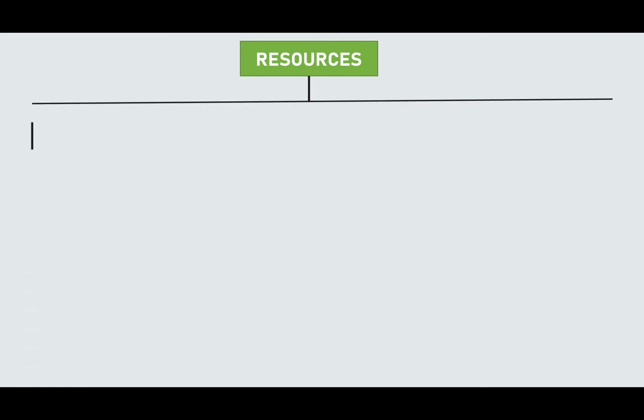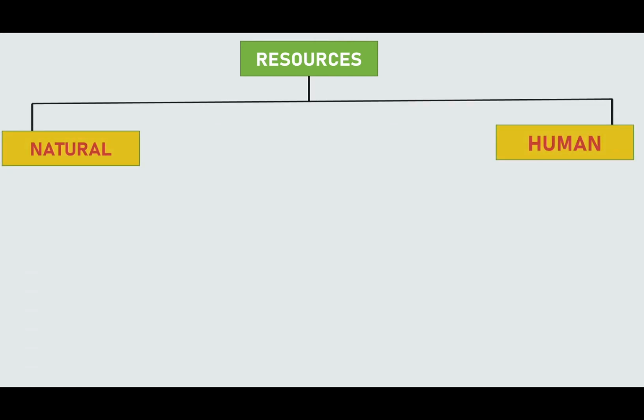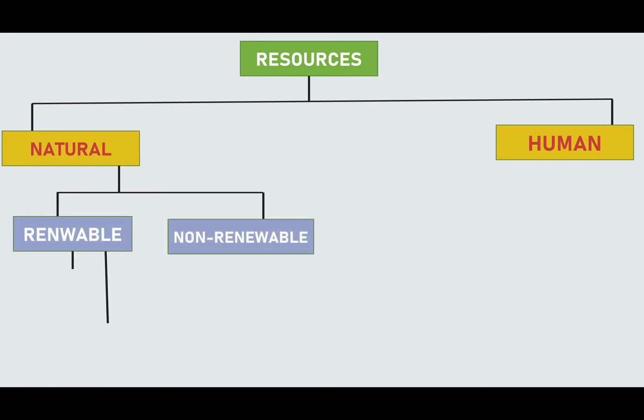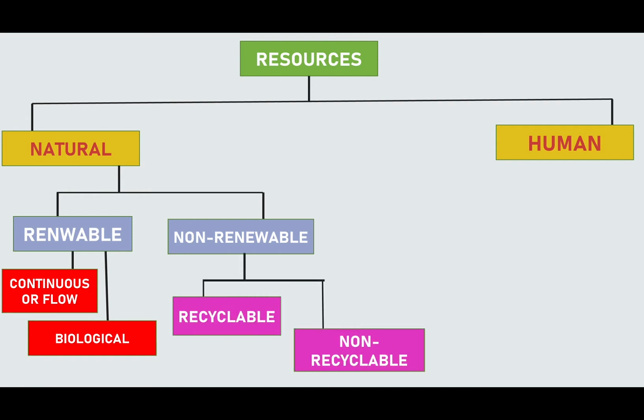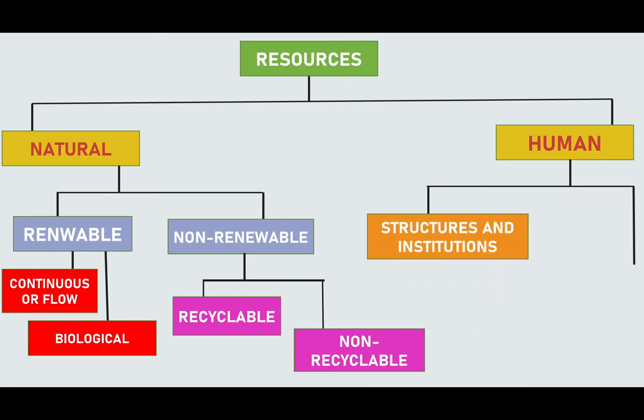Resources can be classified into natural and human. In natural, it can further be classified into renewable and non-renewable. In renewable, it can be continuous or flow and biological. In non-renewable, it can be recyclable or non-recyclable. When we come to the classification based on human, it can be structures and institutions, or it can be quality and quantity.